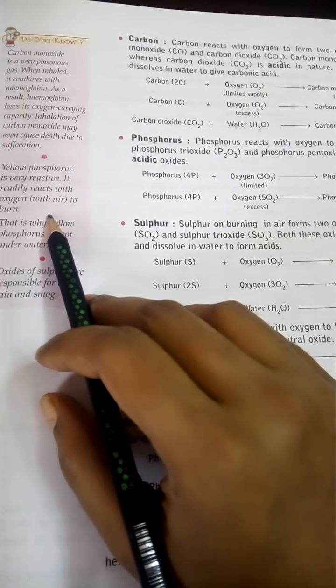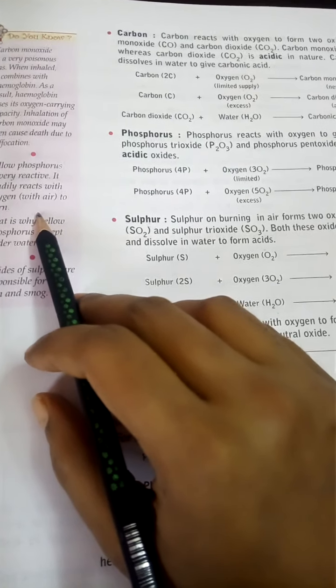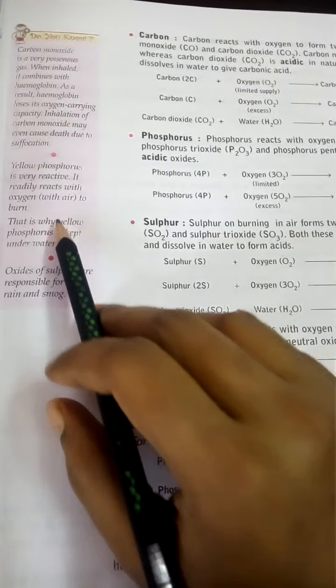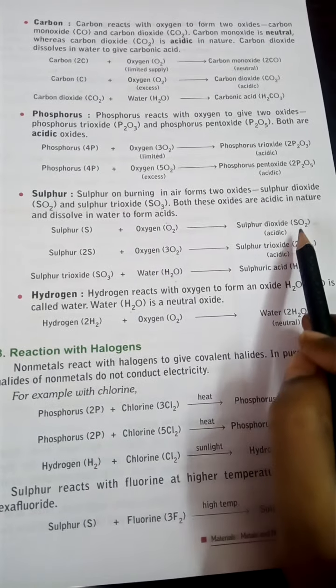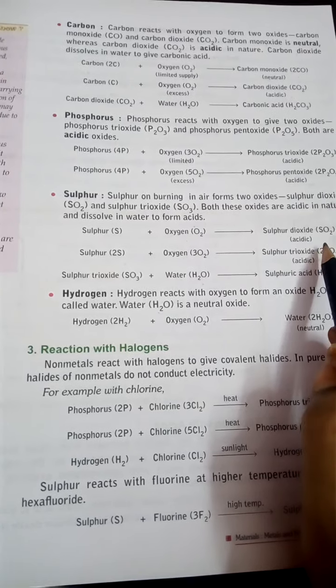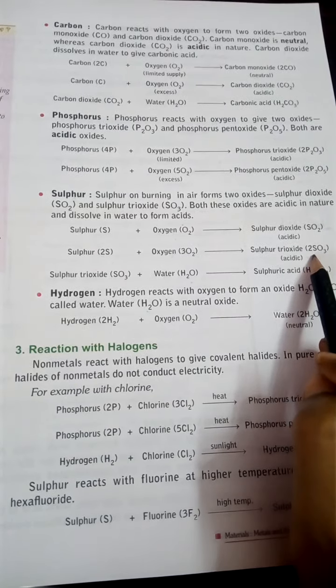If it comes out of the water, it reacts with oxygen present in the air and starts burning. And the oxides of sulfur are SO2 and SO3, sulfur dioxide and sulfur trioxide. Both are acidic in nature, and both are responsible for acid rain and smoke, that is, air pollution.